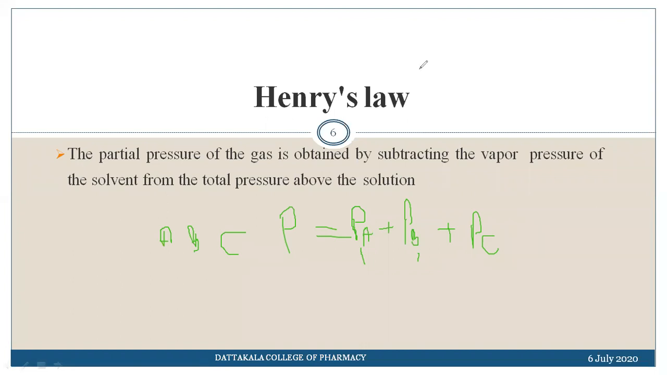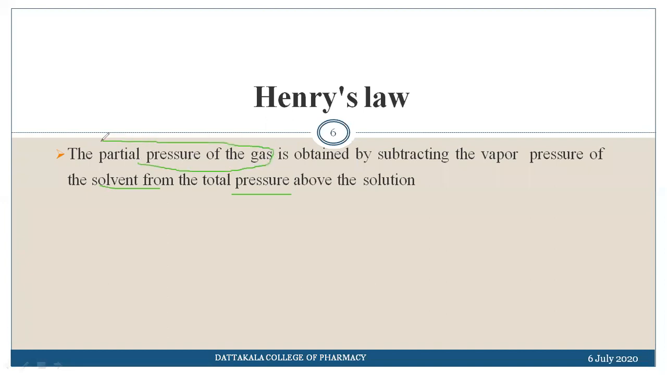So if you subtract the vapor pressure of the solvent from the total pressure of the solution, whatever value you get will be the partial pressure of the gas. In this way we can determine the partial pressure of the gas.